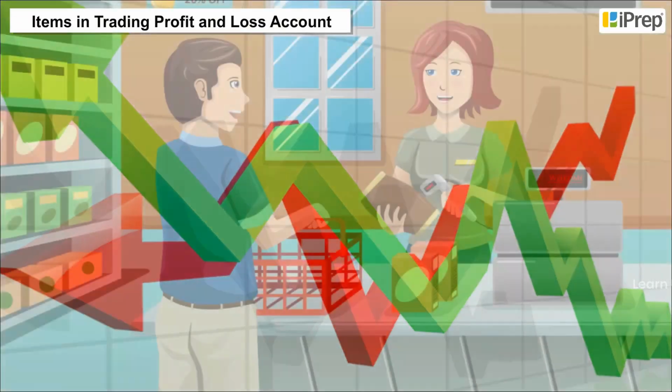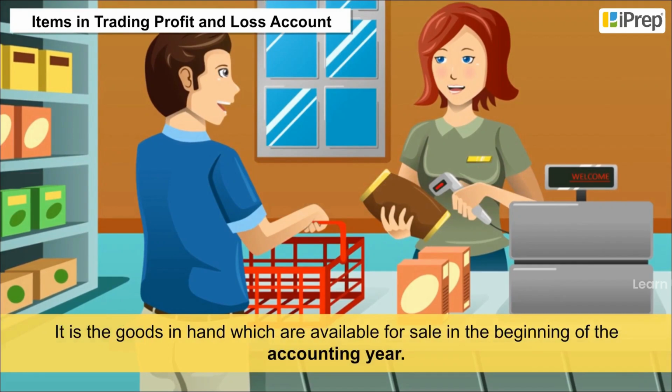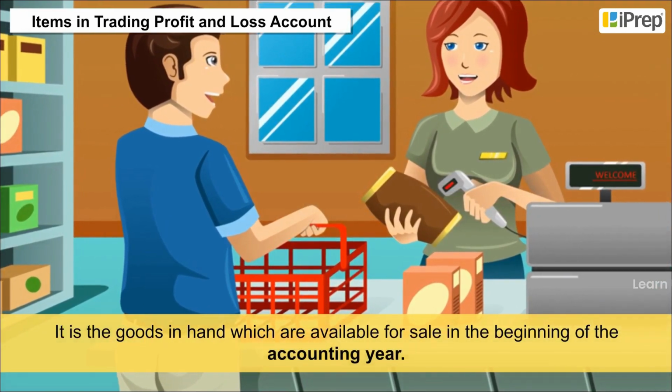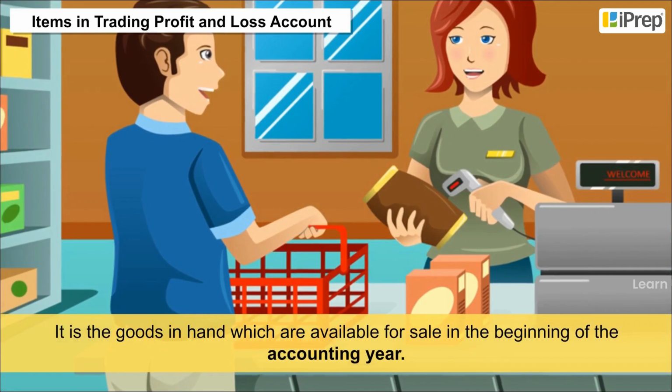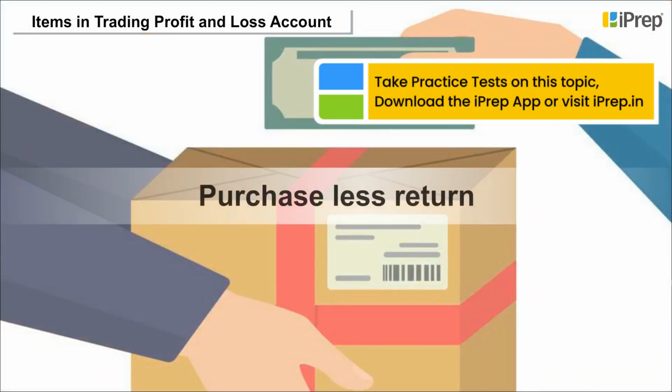Items in trading profit and loss account. Items on the debit side. Opening stock. It is the goods in hand which are available for sale in the beginning of the accounting year. It has been carried forward from the previous year.